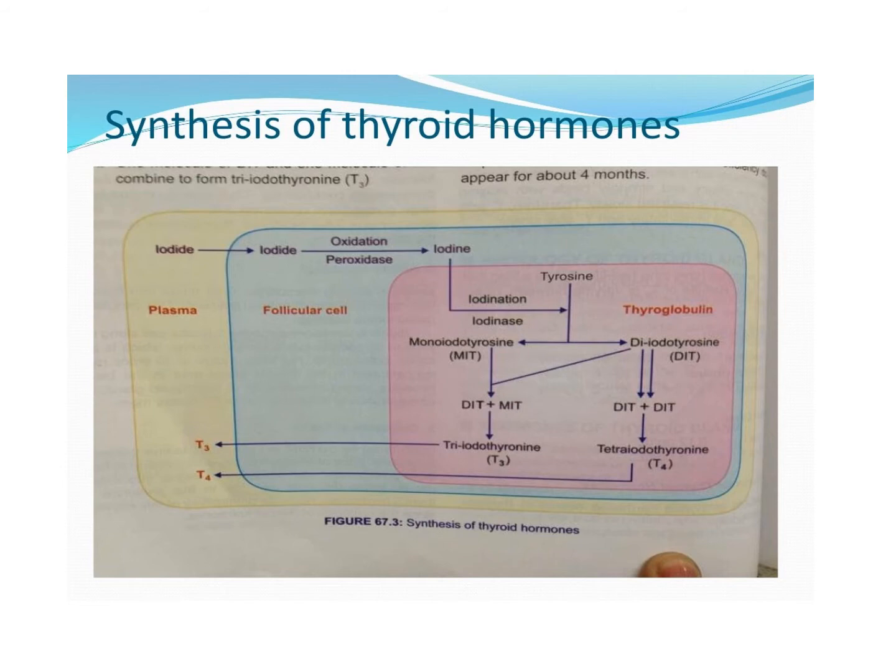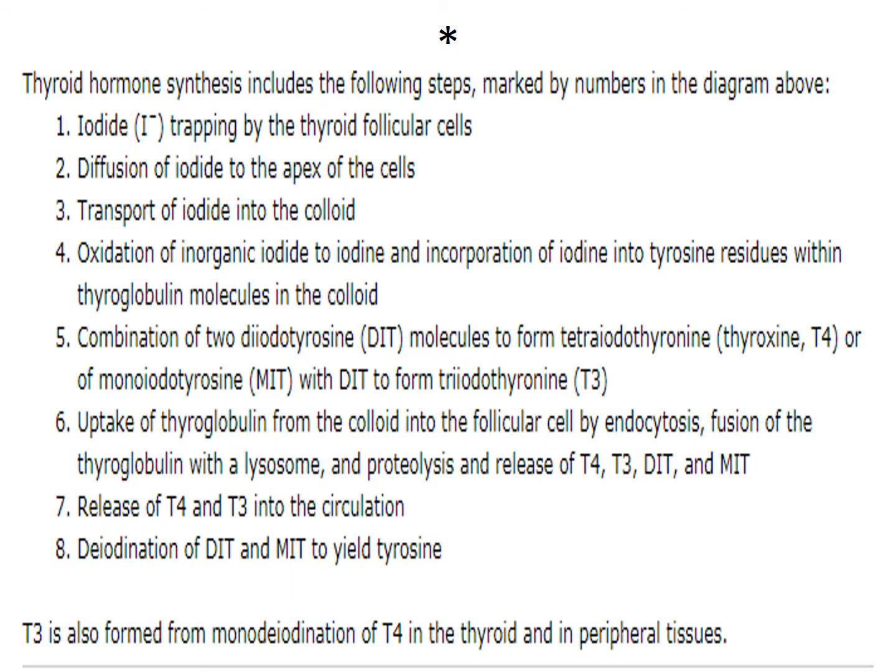This T3 and T4, which is formed in the thyroglobulin, is again transported, as we have seen in the previous slide, back to the follicular cell, and then from the follicular cell it is transported into the plasma. These are the steps which take place in thyroid hormone synthesis. Just a short list so that you can go through it.